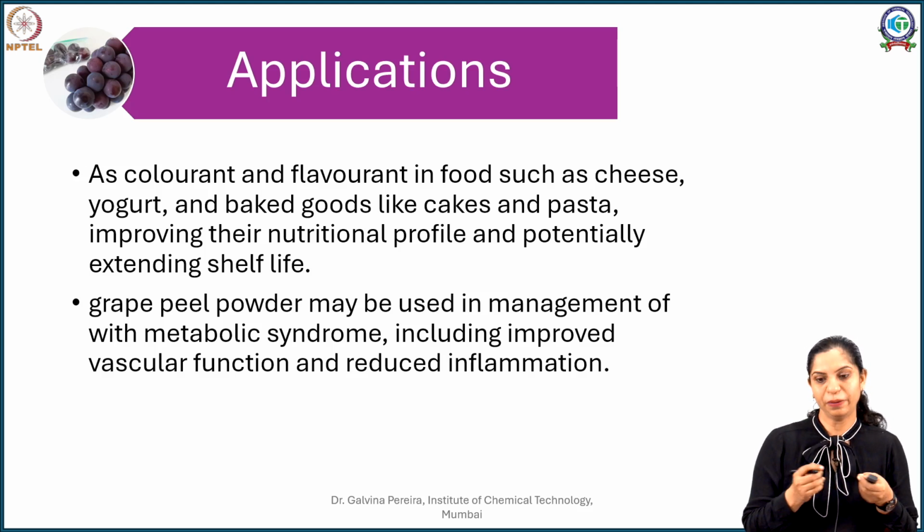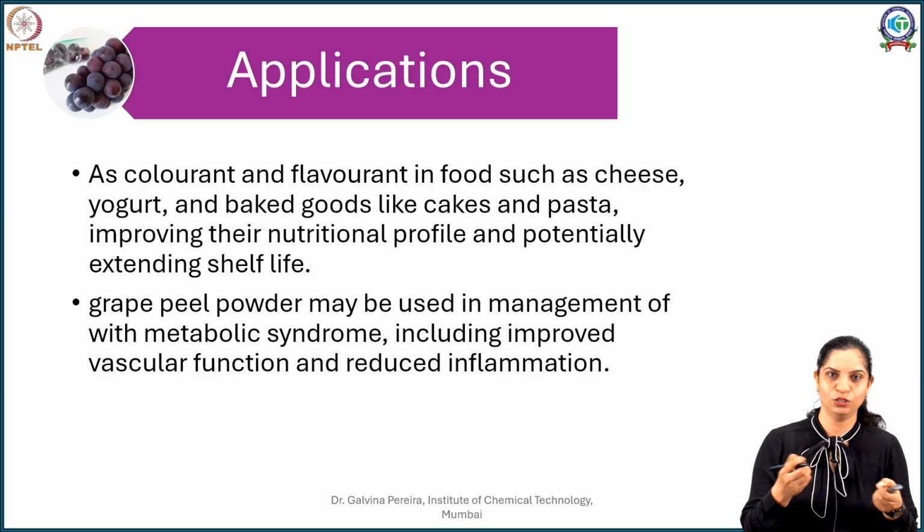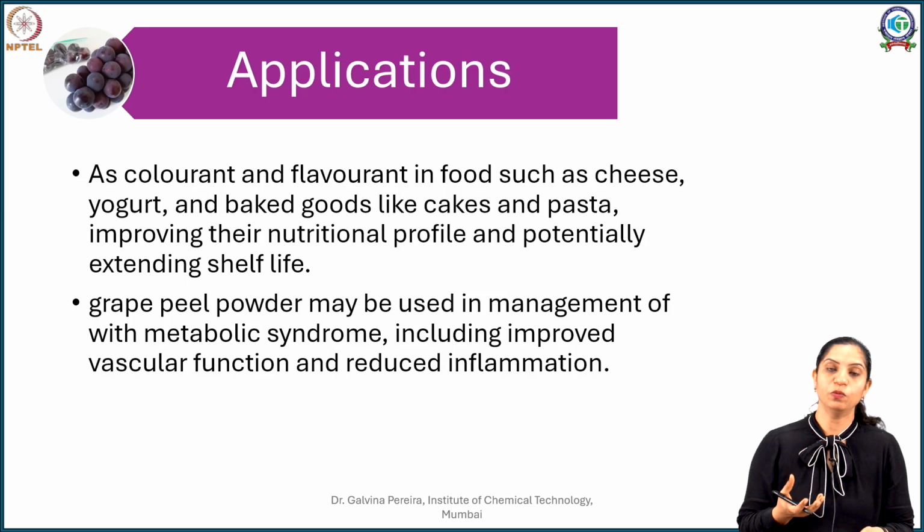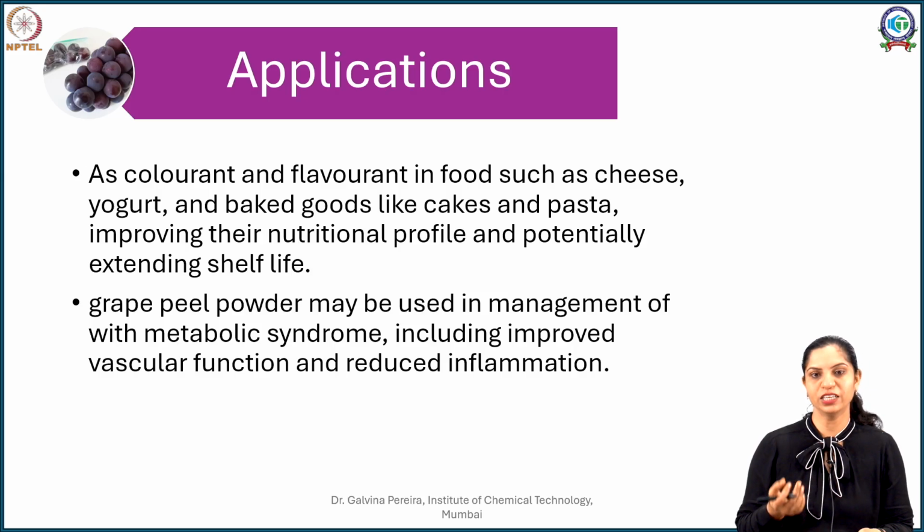When you take your grape peel, apart from the pigment and the polyphenols, you will see that it is rich in fibers. It is the skin, so it will contain cellulose and a lot of other fibers. So adding grape peel to your pasta or to your cakes makes them fiber rich, and potentially the polyphenols in it also act as antimicrobial agents. The anthocyanins deteriorate, the other polyphenols do not, and as a result they have a good antibacterial effect, and potentially the shelf life of the product is improved.